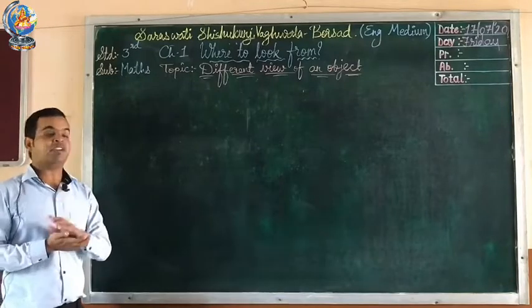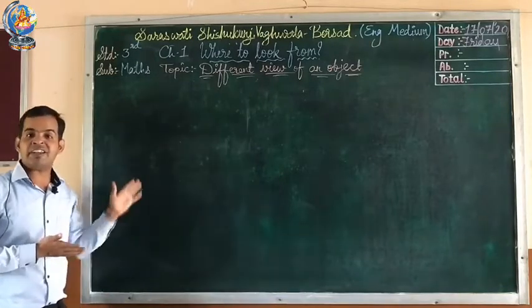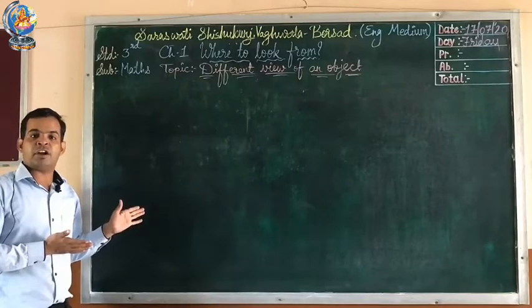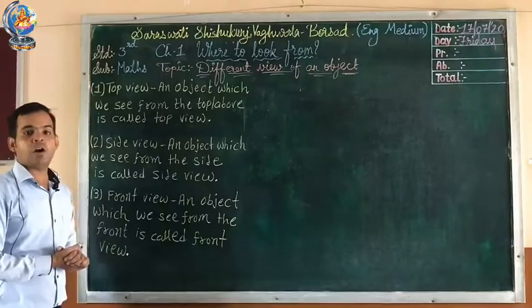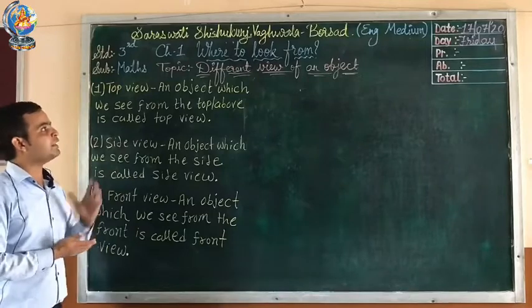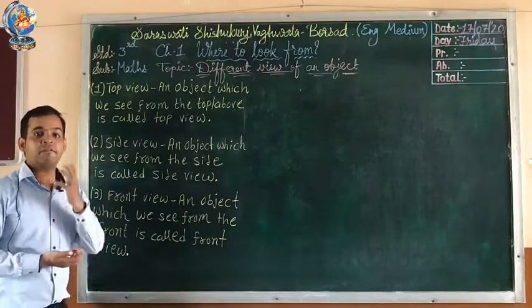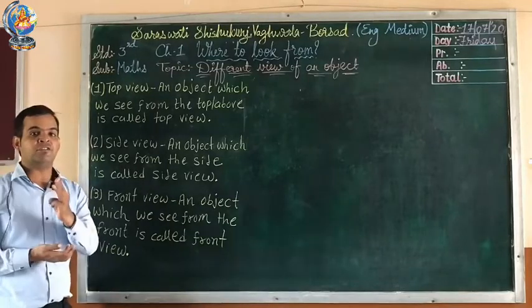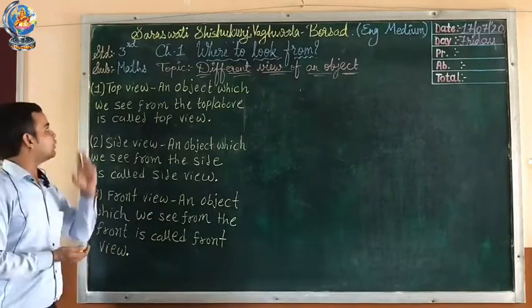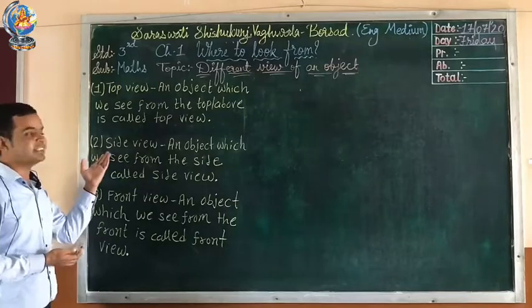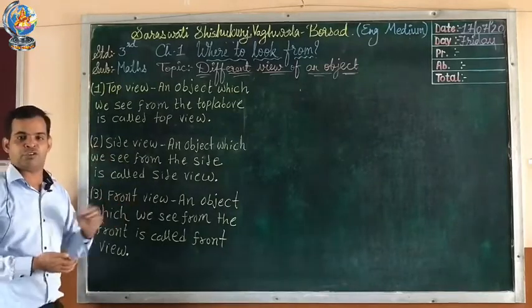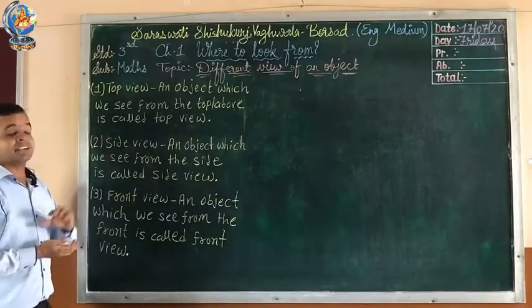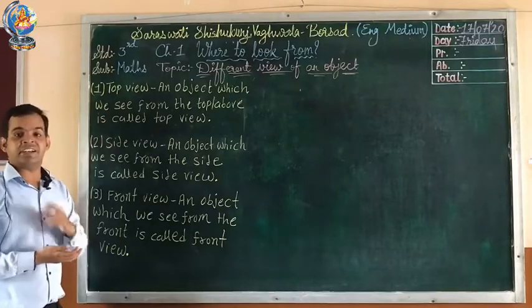Before that, we have to learn the definition of the different views. Now let's start our new topic, different views of an object. Whenever you see any object, you can see it in three ways or three views. The first one is top view, the second is side view, and the third is front view. Now let's understand these definitions in detail.